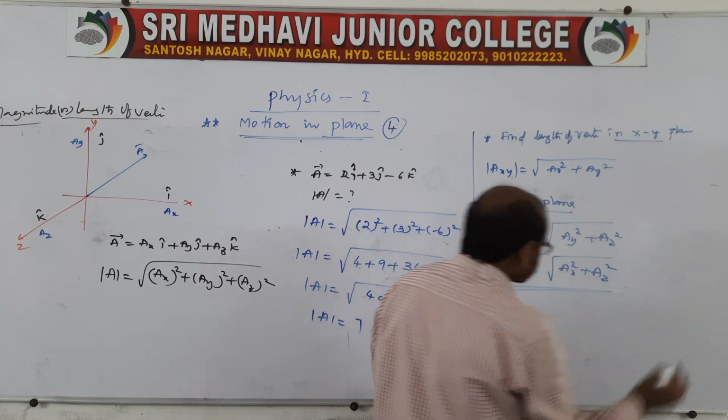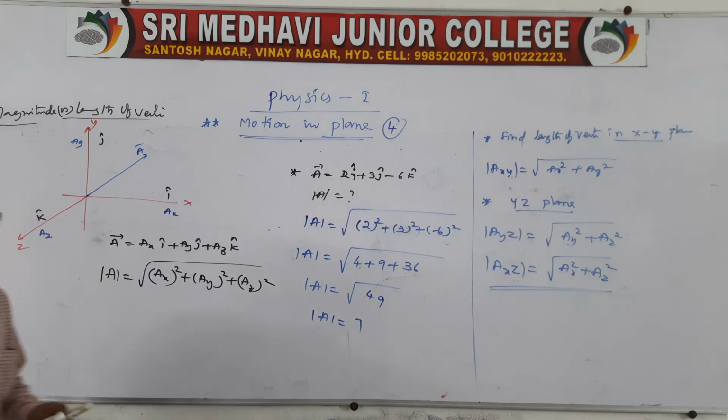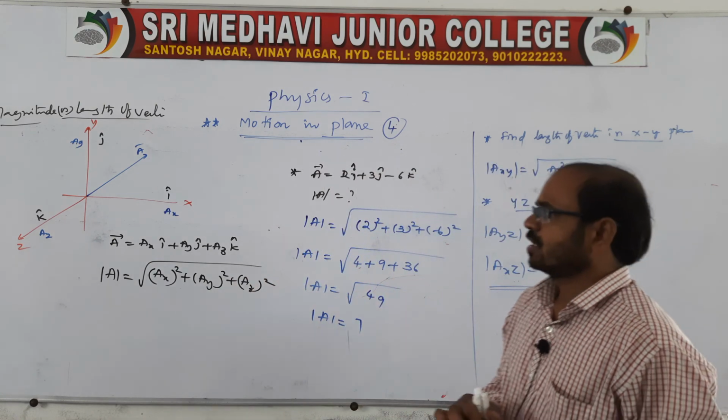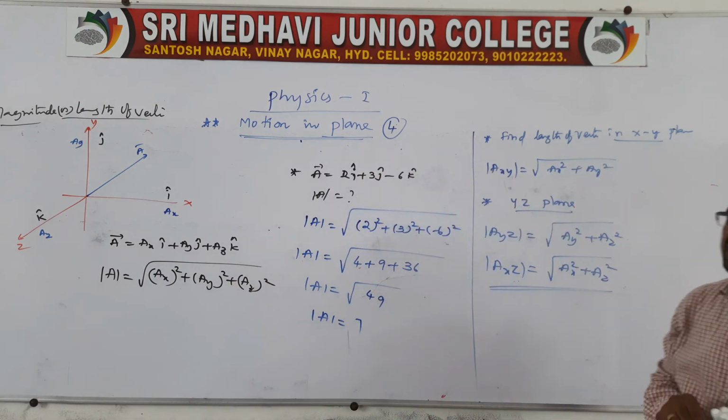These are the methods for finding the magnitude or length of a vector. These are the examples related to magnitude or length of vector or projection of vector. Is it okay, everyone? This is how to find a magnitude or length of a vector.